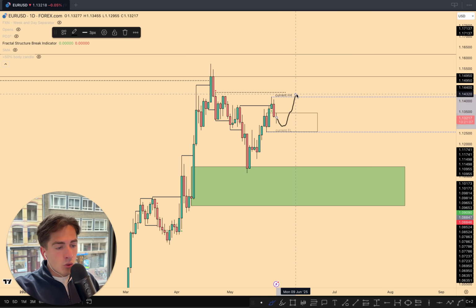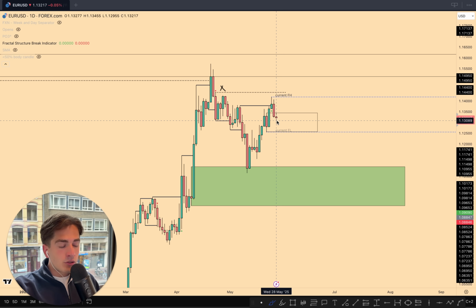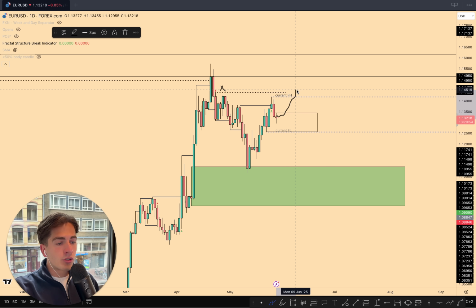Obviously, we can take a short-term long on this demand zone, as we still have a liquidity high resting over here. This is kind of like the initial liquidity high, which is the king over all of these descending highs that we had over here. We nearly took it out, failed to do so, but I am looking for one more potential long on EURUSD to take out that high before then a real drop.